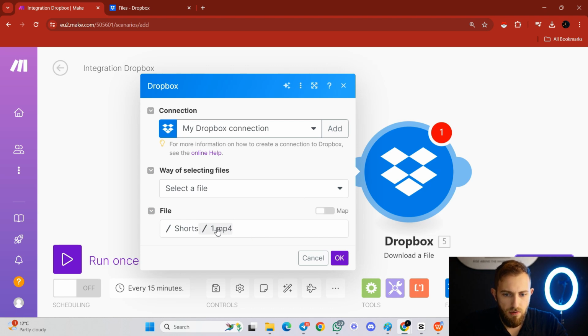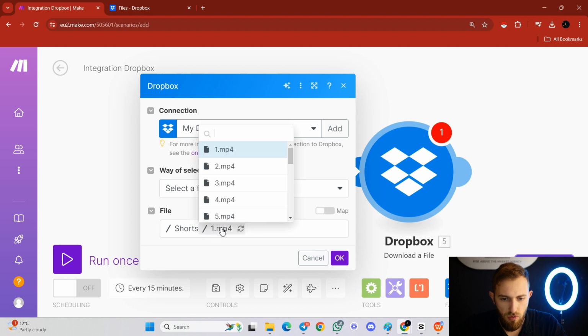And then the next step is to click on map over here, because otherwise the repeater that we have as a first step just repeats, right? So if you just leave it like that, then it's just gonna repeat the downloading of the first file as we have it over here, and then it would just repeat and upload the same file to YouTube. Okay, so you don't want that.